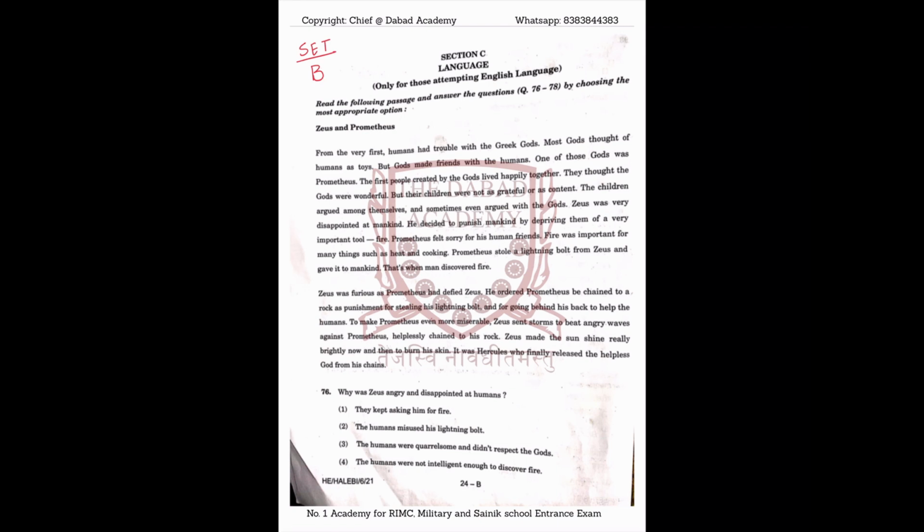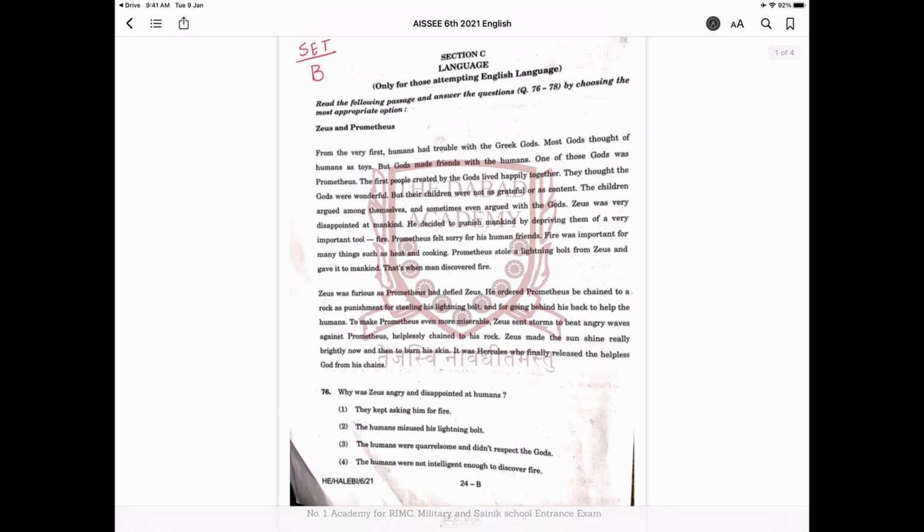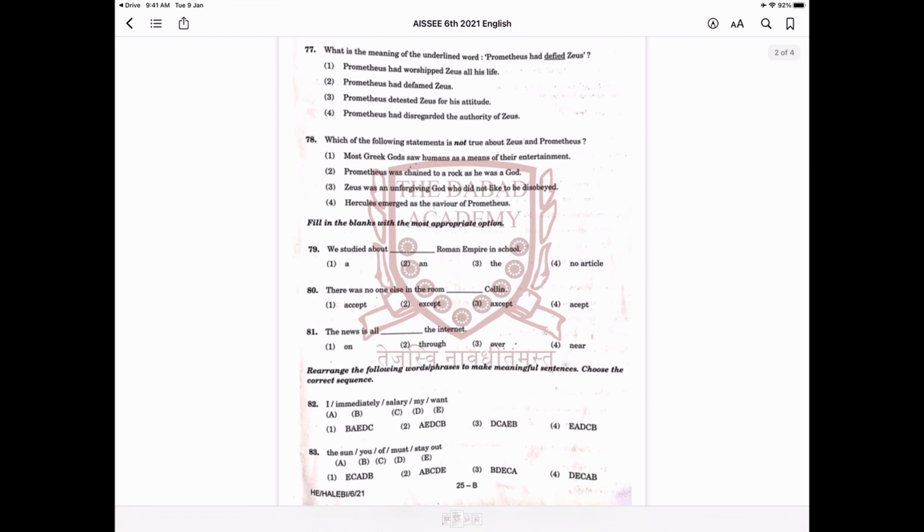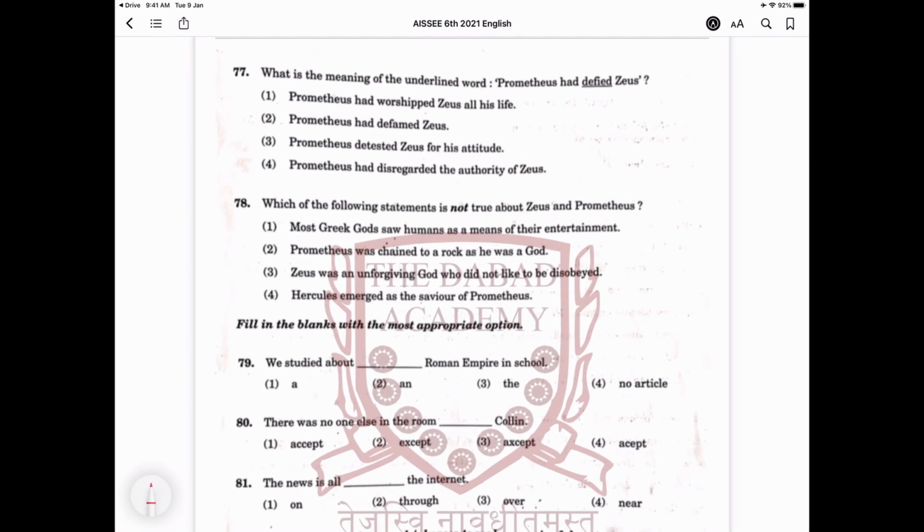As usual, the English section starts with passage comprehension. After reading the passage, the answer for question number 76 is option number 3, humans were quarrelsome and didn't respect the gods. So option number 3 is correct. In question number 77, the correct option is option number 4. In question number 78, the correct option is option number 2.